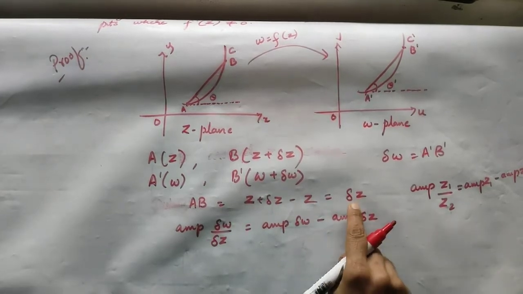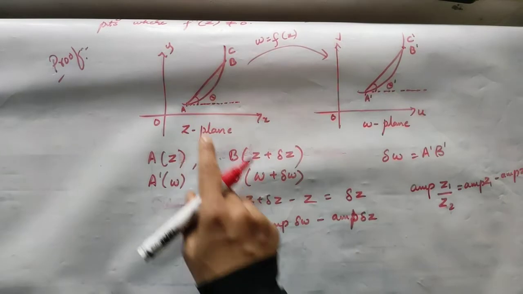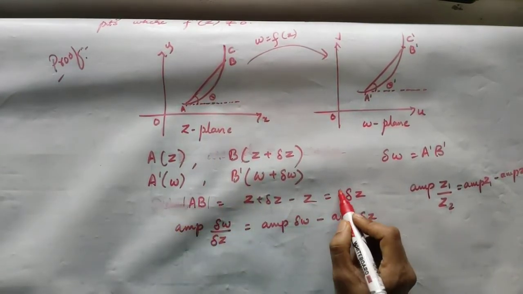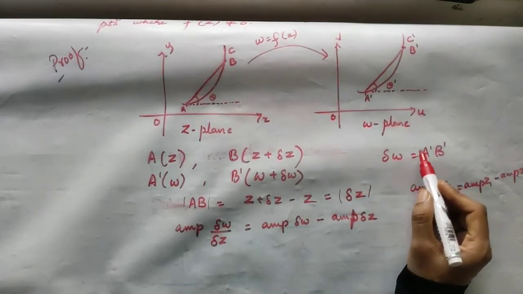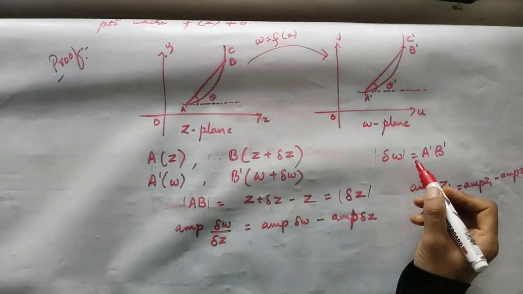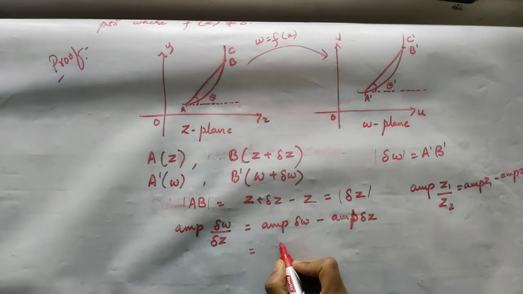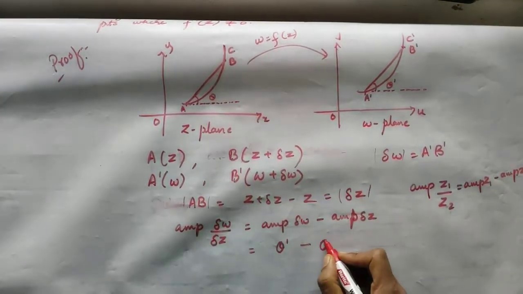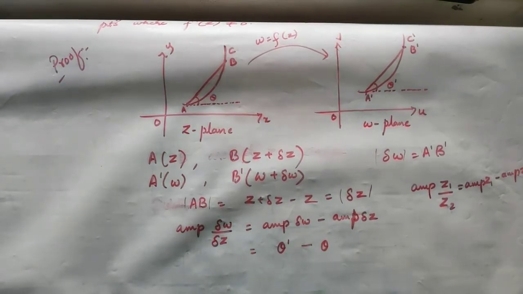Now, delta z is making an angle of theta with the x-axis, which is its amplitude. The modulus of this gives you the distance AB, and similarly the modulus of the other gives the distance A dash B dash. So the angle is theta dash for delta w and theta for delta z, and we can write it as theta dash minus theta.